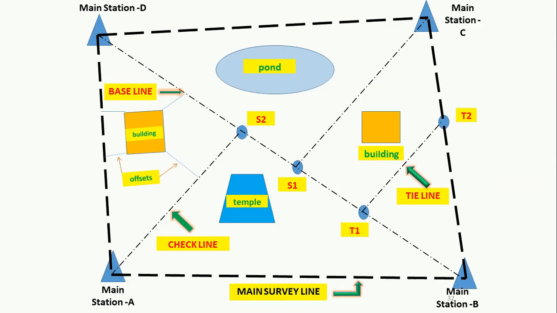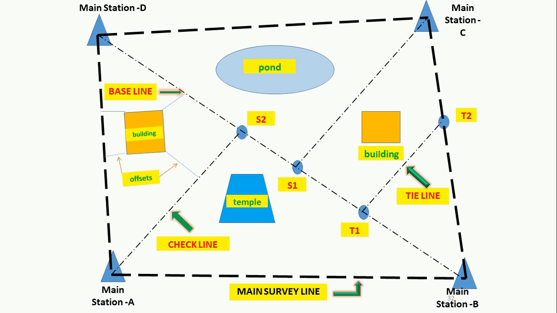Next, as you can see, an image is displayed here. While performing the chain survey, you first have to establish main stations along the boundary of the field, and the lines joining the main stations are called main survey lines. Here there is station A, station B, station C and station D. These are all marked along the boundary of the field, and the lines joining them are called main survey lines, right?